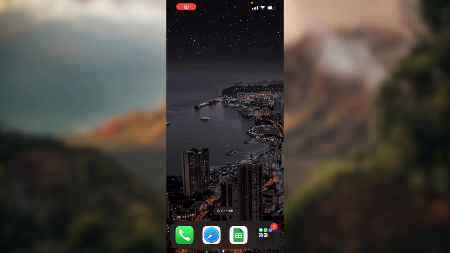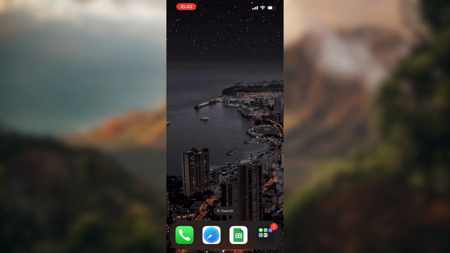How to turn on or turn off keyboard sounds on iPhone 14 Pro. Hello guys, in this video I'm going to show you how you can turn on or turn off your keyboard sounds on your iPhone 14 series device.